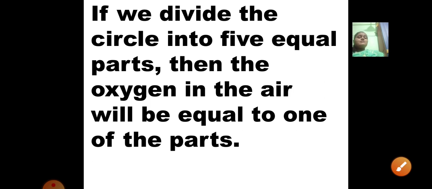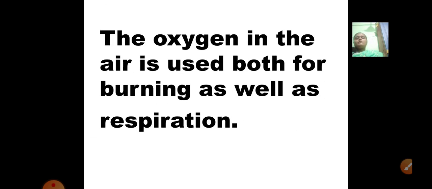If we divide the circle into 5 parts, then the oxygen in the air will be equal to one of the parts. Now if we divide the earth into 5 equal parts, then the oxygen in the air will be equal to only one of the parts. Apart from oxygen, there are other gases in the atmosphere. See, only oxygen is not there in the atmosphere. There are many other gases present in the atmosphere.